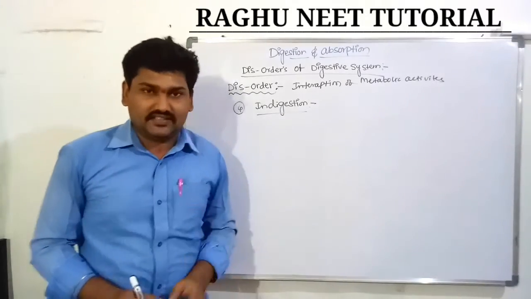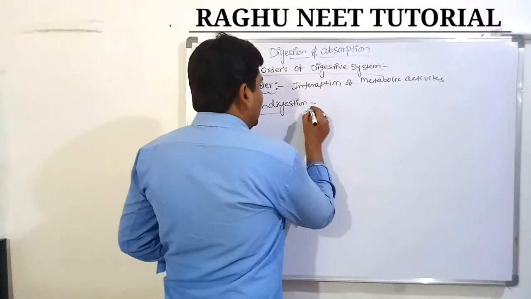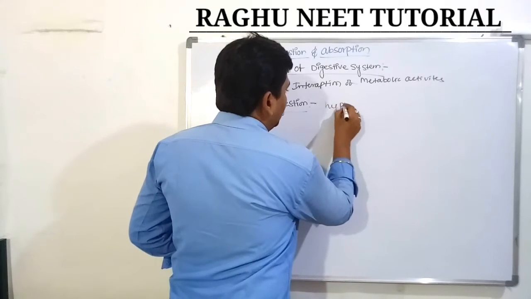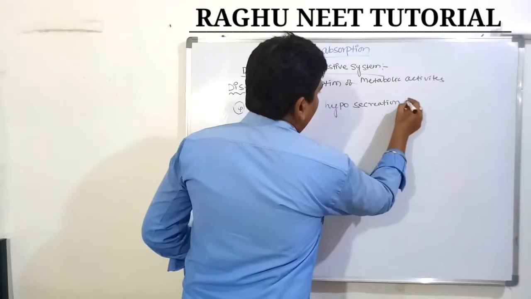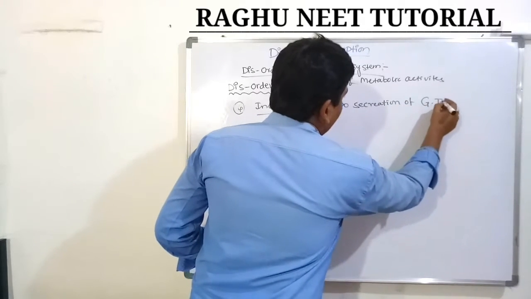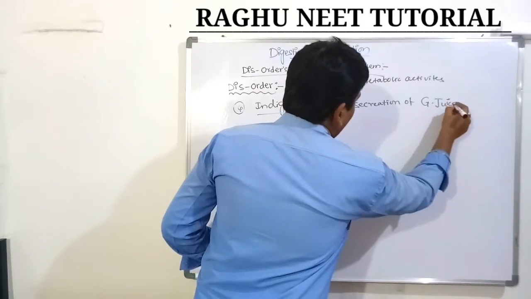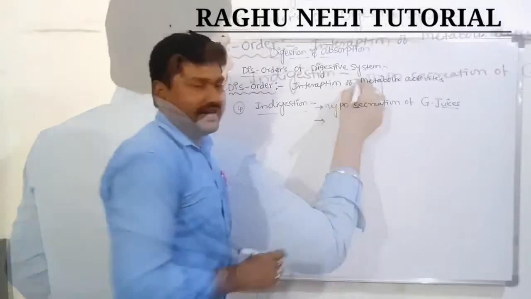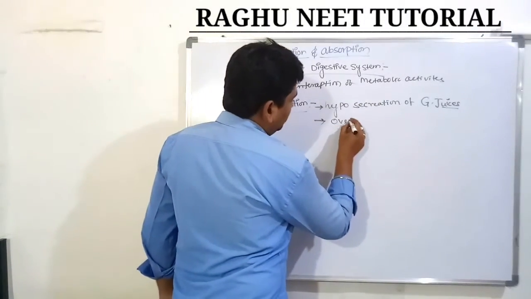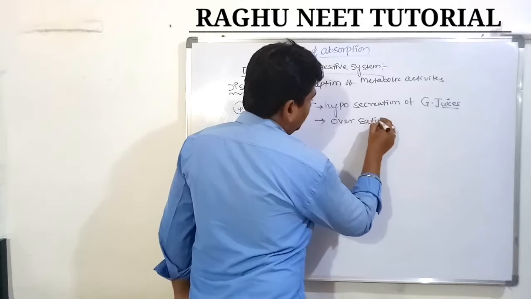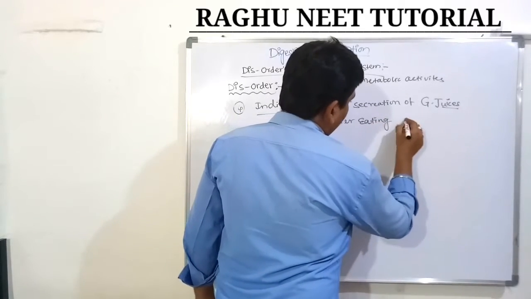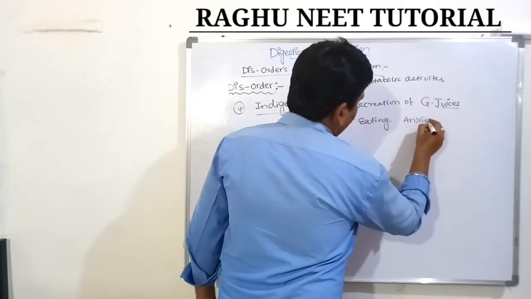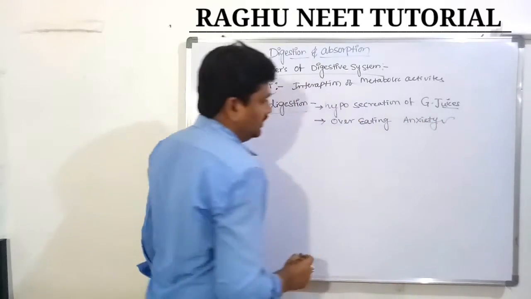It is caused by hyposecretion of gastric juices, overeating, excitement, or anxiety.